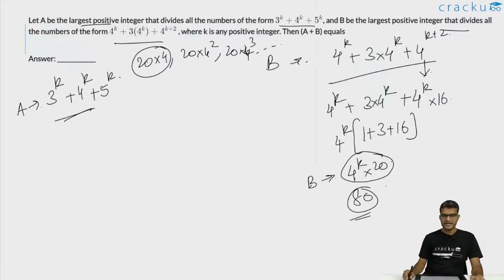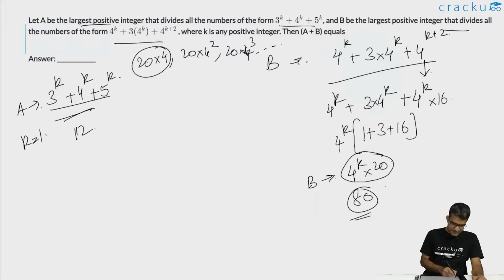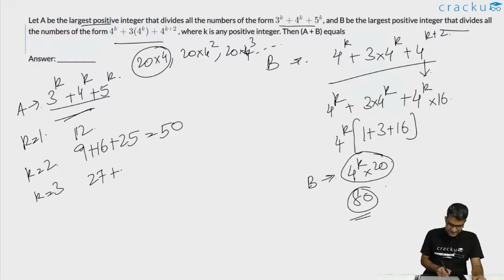So what we will do for A is, we will substitute the value of k to be equal to 1, calculate the value of A, then we will put k to be equal to 2, calculate the value of that sum, then we will see if we can find out an HCF. If we substitute k equal to 1, this sum 3 to the power k plus 4 to the power k plus 5 to the power k is equal to 12. If k is equal to 2, that will be equal to 9 plus 16 plus 25, which is equal to 50. If k is equal to 3, this is 27 plus 64 plus 125.